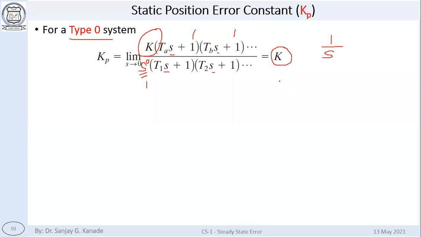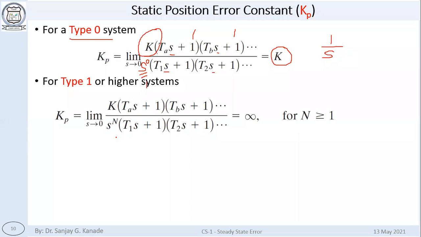Anyone can tell me this? What will happen for type 1 or even type 2, type 3, whatever higher type systems? It will be something like s raised to n, where n can be from 1 to anything higher. When you substitute the limiting value s raised to 0, what will happen? 1 upon 0 will be here, or k upon 0. Sorry, all the bracketed terms will be 1, but what remains outside the bracket is k upon s, or s squared.